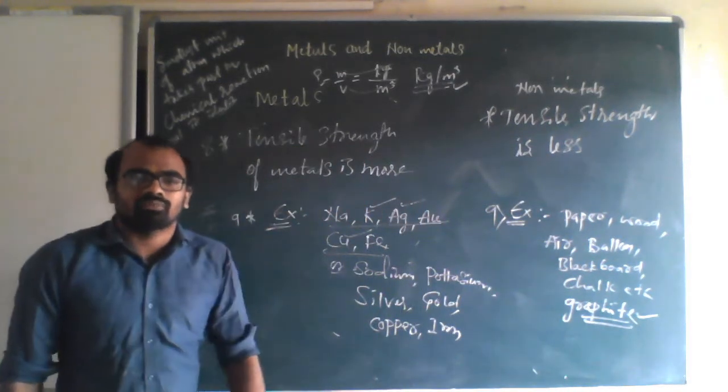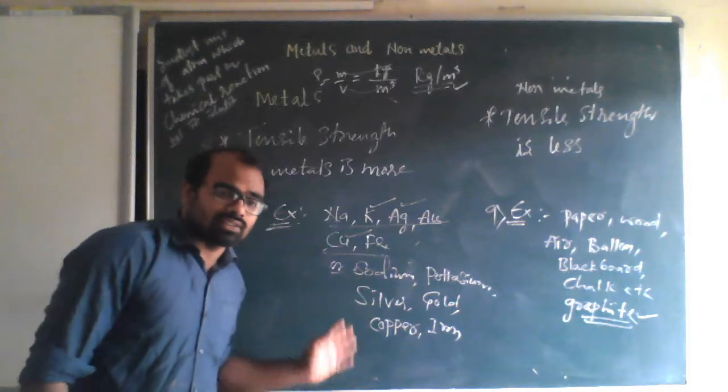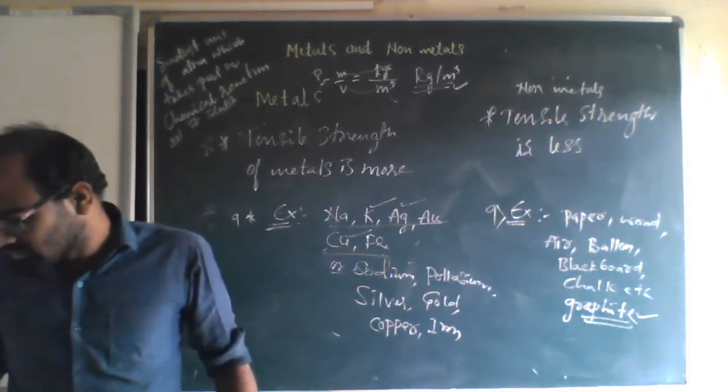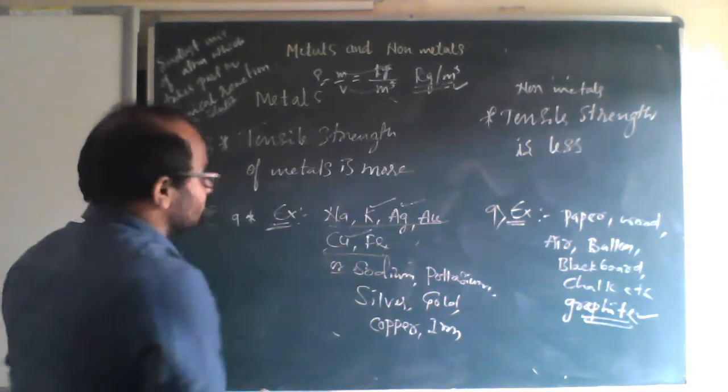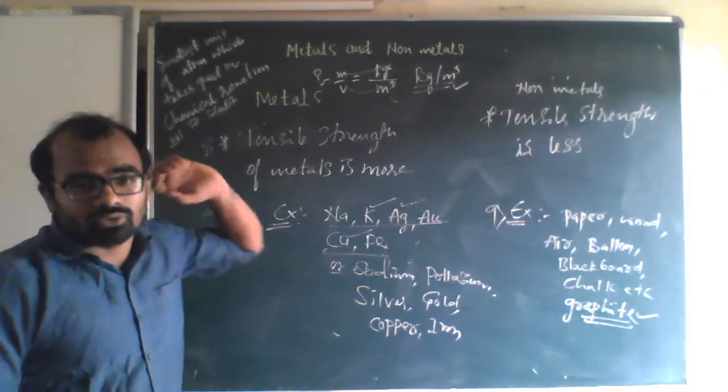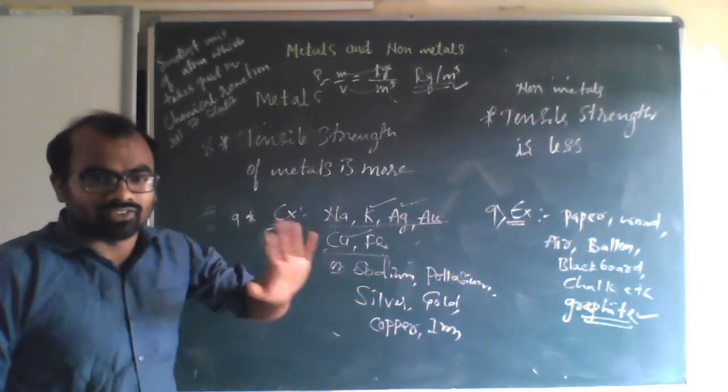So these are the examples of metals and non-metals. I hope everything is clear with the difference between metals and non-metals.